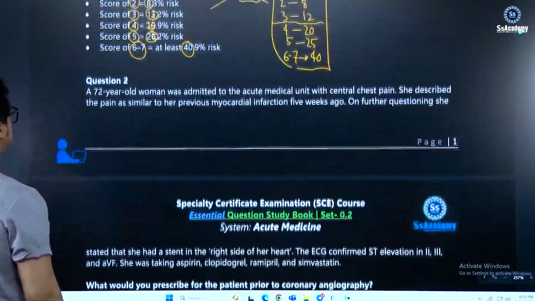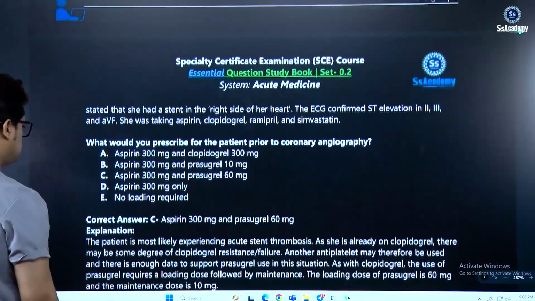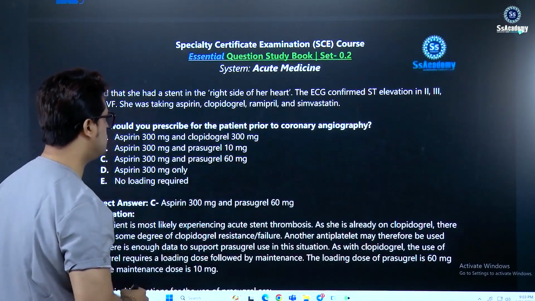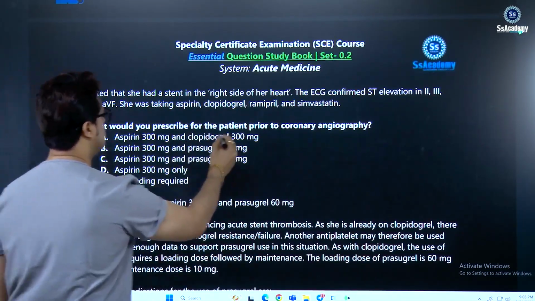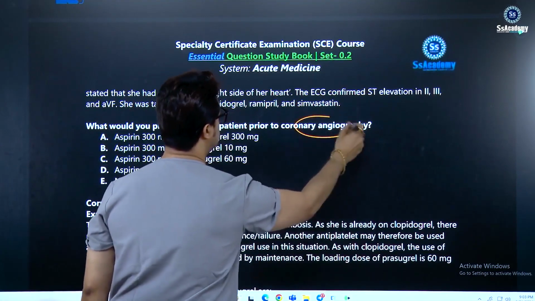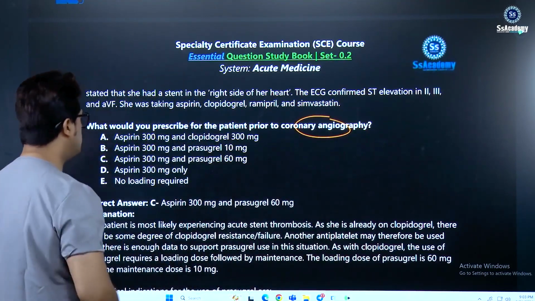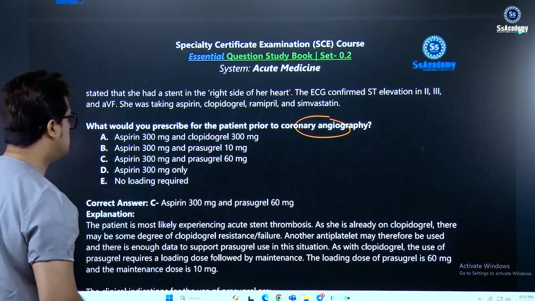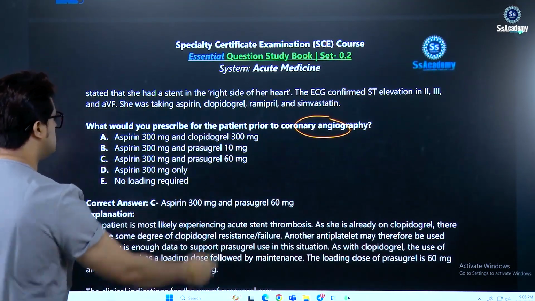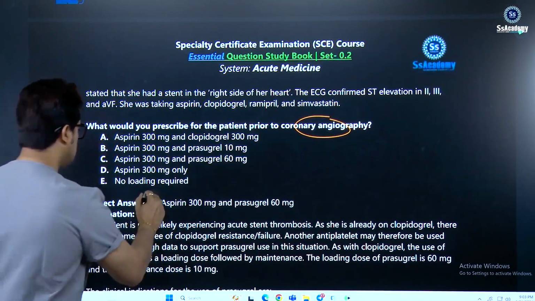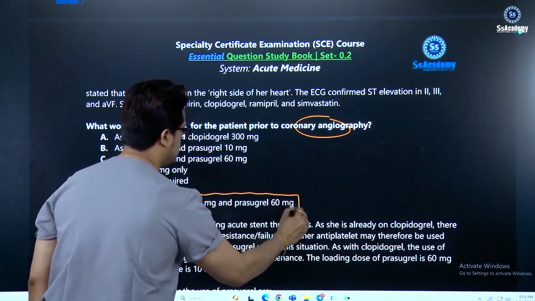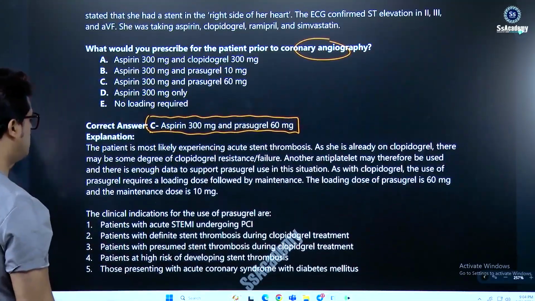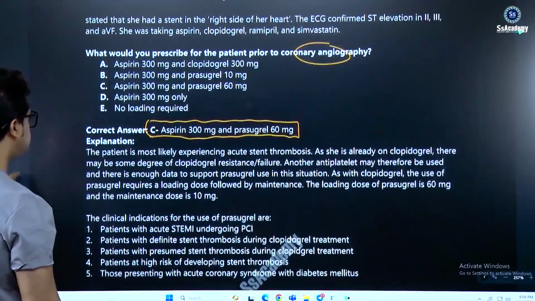Next, question number 2. Once again, let's get back here. What would you prescribe for the patient prior to the coronary angiography? The answer is aspirin 300, prasugrel 60 milligram. This answer is written here. So let's get back to this explanation first before moving back to the question.